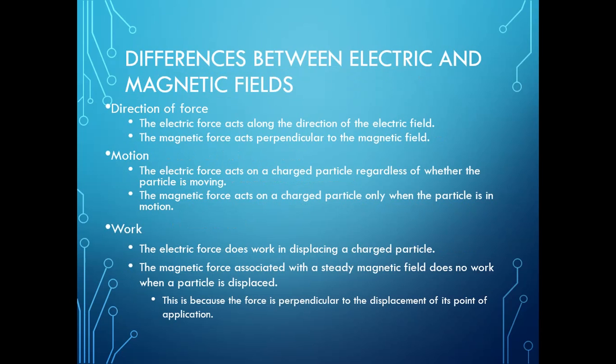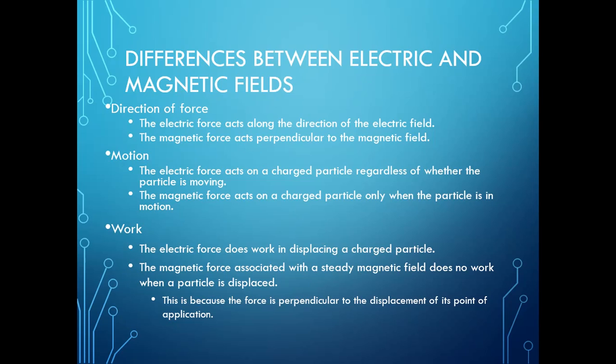Now the difference between the electric and the magnetic field. Direction of force: the electric force acts along the direction of the electric field, the magnetic force acts perpendicular to the magnetic field. The electric field acts on the particle regardless of whether the particle is moving.